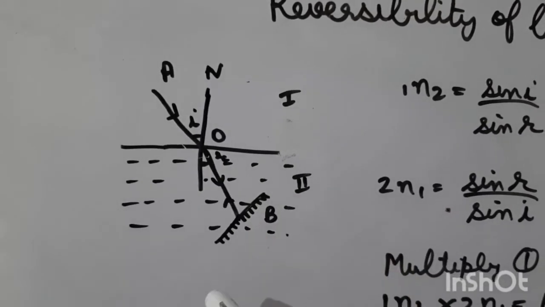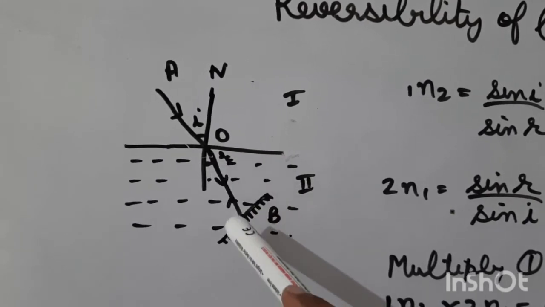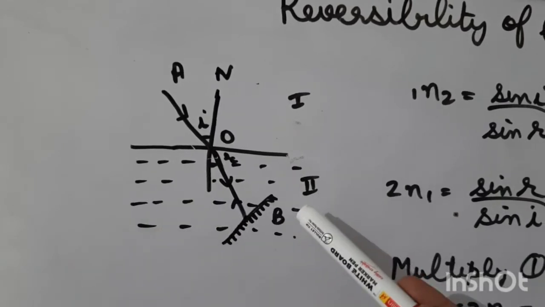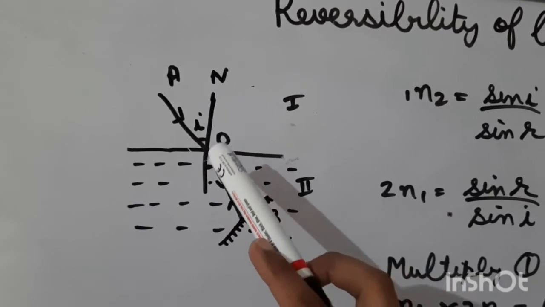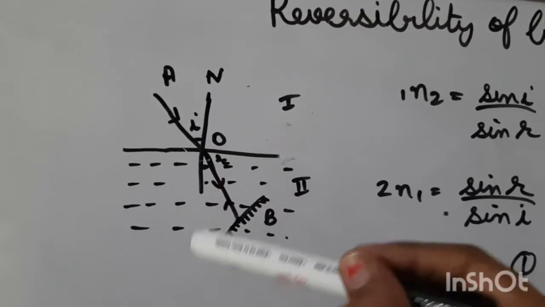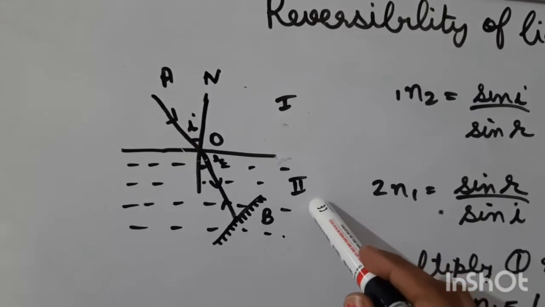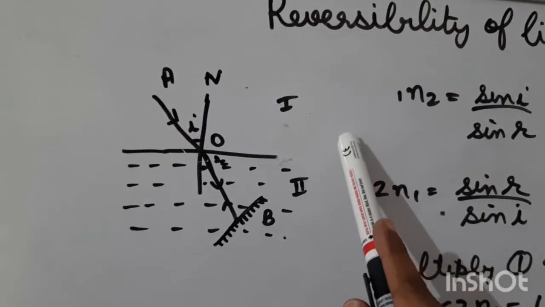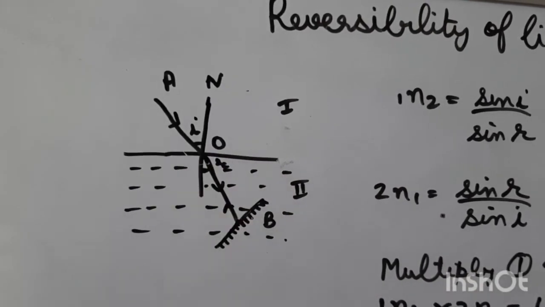and this refracted ray is made to fall on this plane mirror. When this ray strikes the plane mirror, it gets reflected back towards O, and at point O, when the ray goes out, it is traveling from denser medium to rarer medium, so this ray tends to move away from the normal.